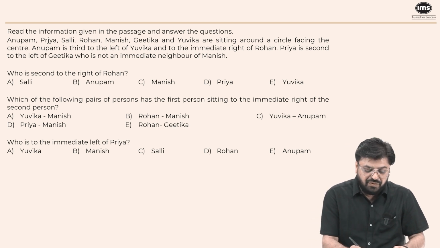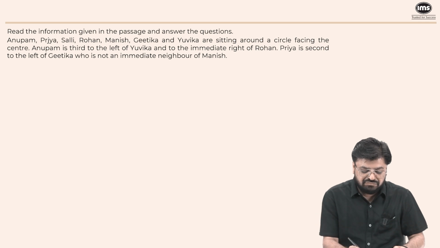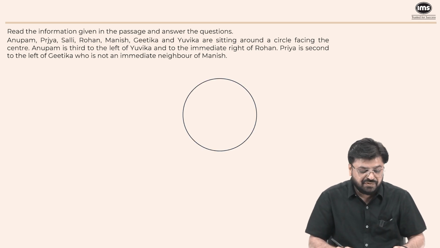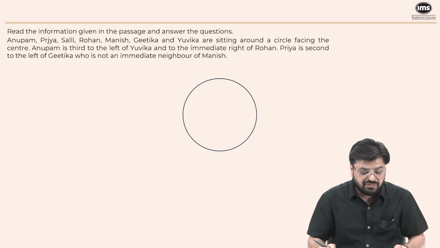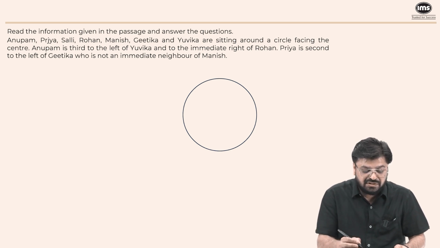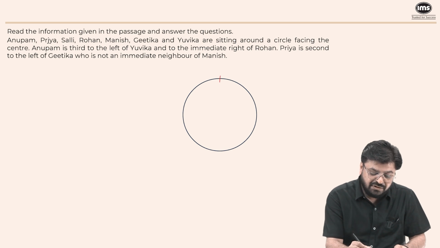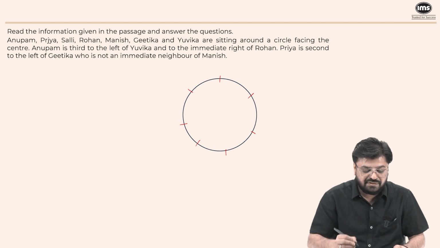So, we want to arrange these people on a circle. So, let's draw a circle. Now, how many people are there? Anupam, Priya, Sally, Rohan, Manish, Gitika and Yuvika. These are 7 people. So 1, 2, 3, 4, 5, 6, 7.